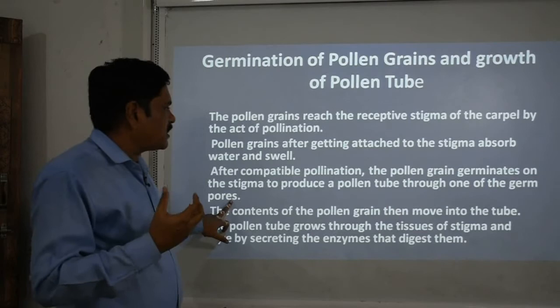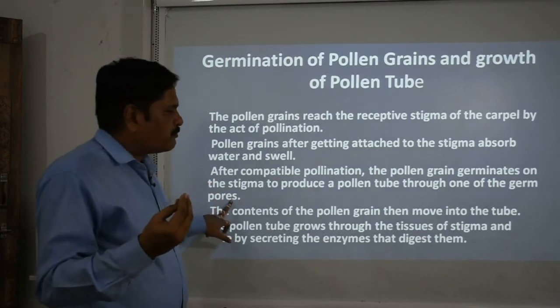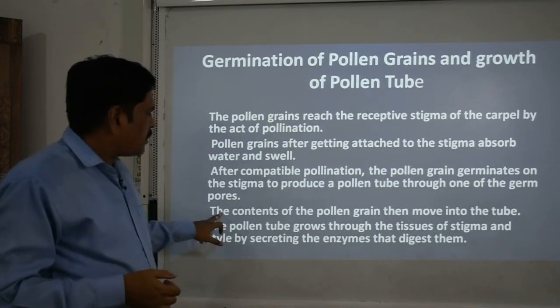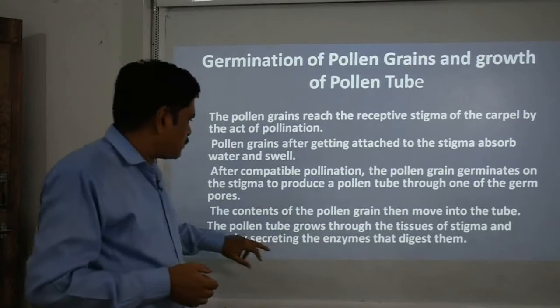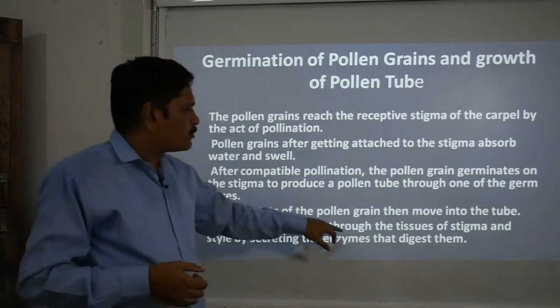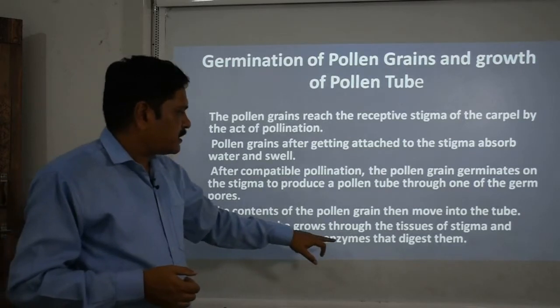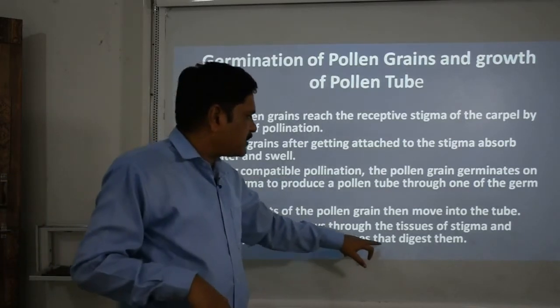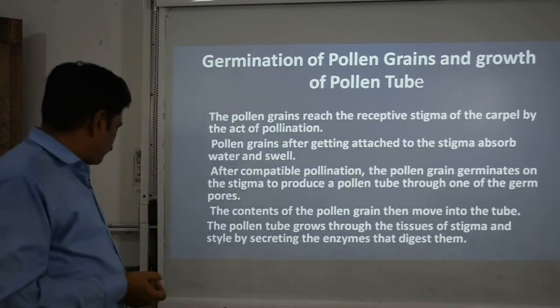Due to this, the germ pore brings out the pollen tube, and the content of the pollen grain then moves into the tube, and the pollen tube grows through the tissues of the stigma and style by secreting enzymes that digest them. So this is the process which you observe here.